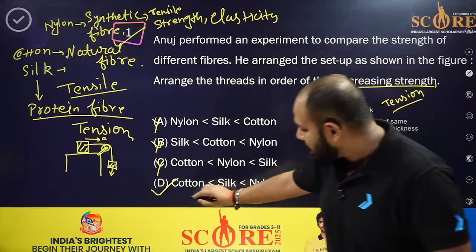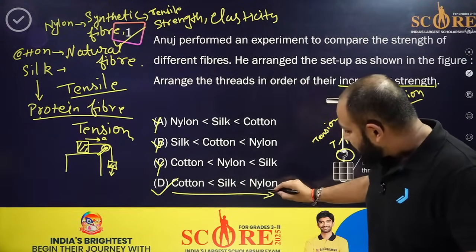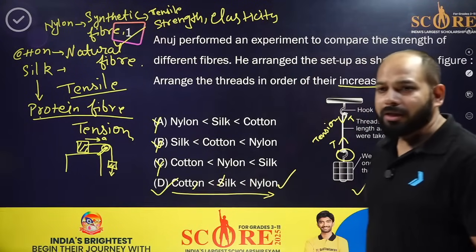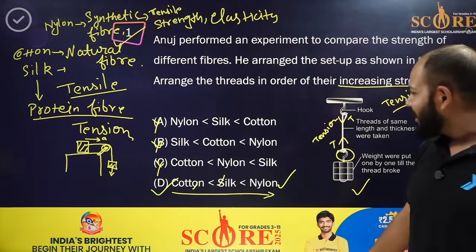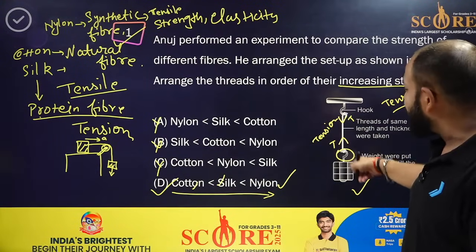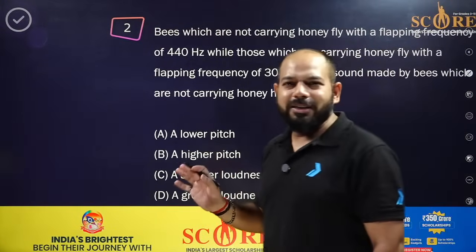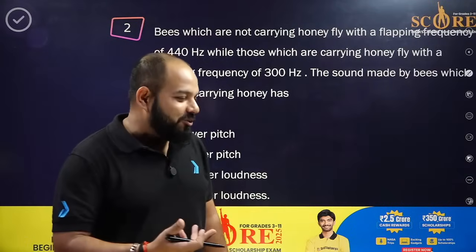So as you can see here, the increasing order is there. Nylon is the strongest one, then we have silk and cotton. I hope it's been clear. It's a very easy question, but just remember the point I told you for this question. Yes, everyone, so let's go to the next question now.